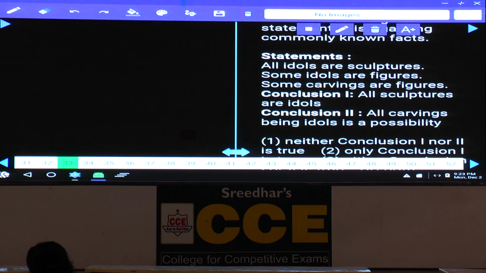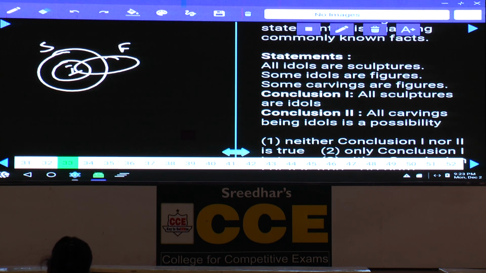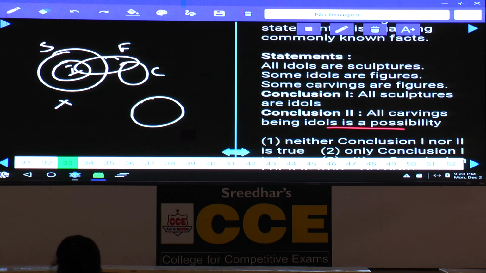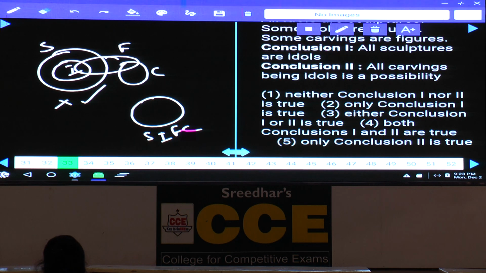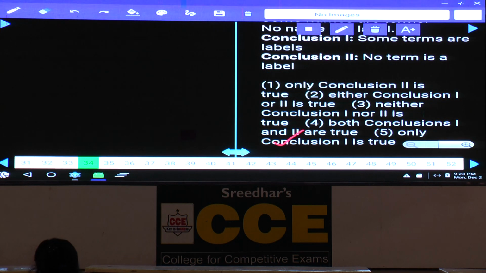Then coming to question number 33. And again, what are the statements here? All idols are sculptures. And some idols are figures, idol and figure. And some carvings are figures. Then coming to the first one, all sculptures are idols, that is false. All idols are sculptures is true, whereas all sculptures are idols is false. And the next one is a possibility, all carvings are idols. All carvings are idols is possible because as the statements are affirmative, we can write it as a single diagram like this. Hence, only the second conclusion is true. Only 2 follows, which is given as choice 5. Question number 33, it is choice 5.